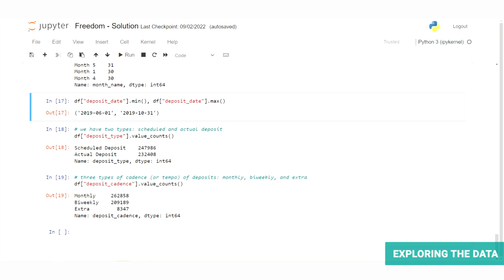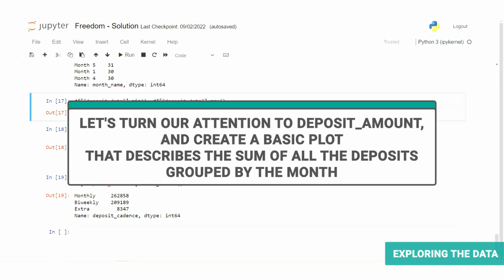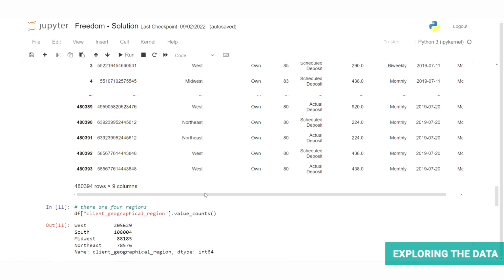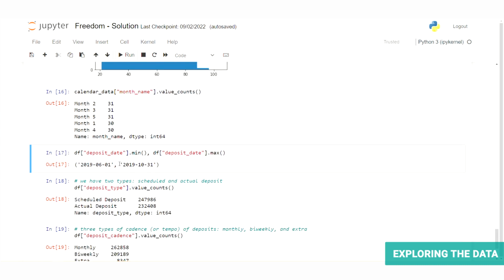Now that we have a very general picture of the data, we can start getting a bit more specific. I think I want to look at deposit amount first and create a basic plot that describes the sum of all deposits grouped by month. But before we start with that, we do need to fix a small problem with the deposit date column. If we go up, or even if we look here, we'll notice the bane of many a programmer's existence: there are little tiny quotes around these numbers, which means it's a string. And that's going to mean we can't do any addition, subtraction, any kind of processing on the dates. So let's convert that into a proper date object.